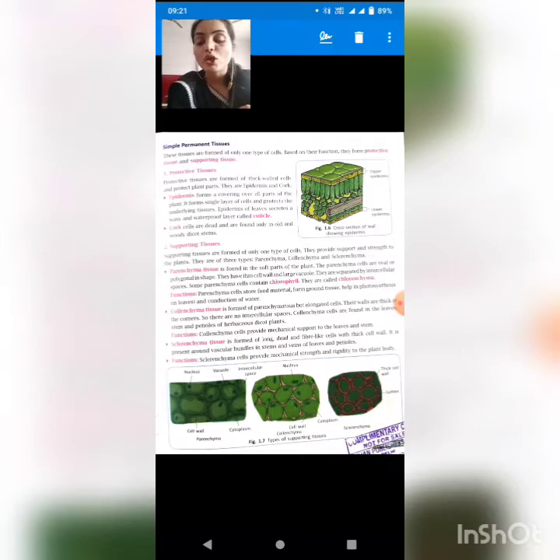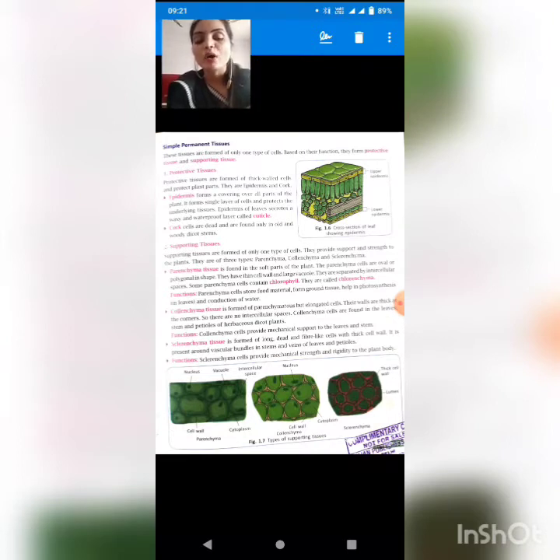So they are elongated in nature. Their cell wall is thick, but only at corners. So the intercellular spaces of collenchyma are very few, like they are not even there.